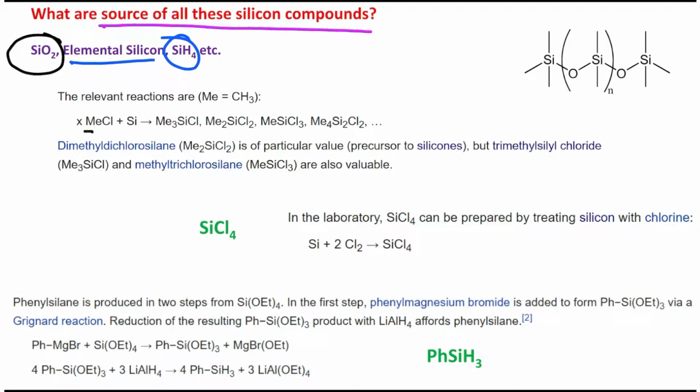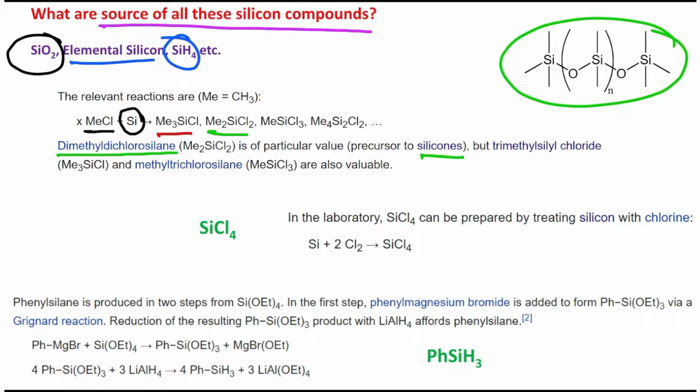So you can see how these reagents are prepared. First, the reaction of methyl chloride with elemental silicon produces trimethylsilyl chloride, TMSCl, used for silyl enol ether protection or enolate trapping, which I have already discussed. Me2SiCl2, or dimethyldichlorosilane, what is its application? Preparation of silicones, meaning this polymer. It's very useful. So in this way other silicon based compounds are also produced.